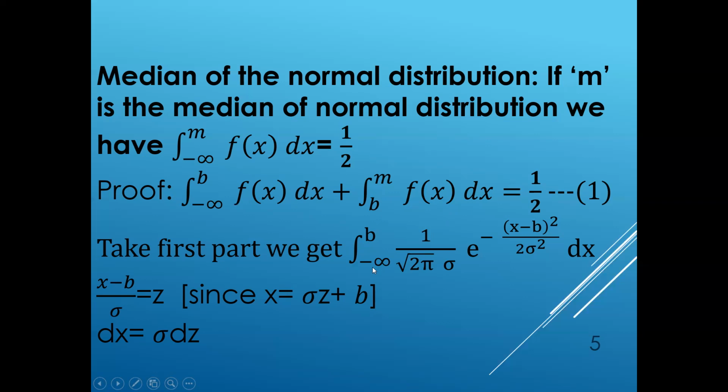Let's take the first part, the integral from minus infinity to b of f of x dx. Here f of x is 1 by under root of 2 pi sigma into e power minus (x minus mu) whole square by 2 sigma square dx. We assume (x minus b) by sigma as z, so x equals sigma z plus b, and differentiating, dx equals sigma dz. Here b is a constant, so the differentiation of b is 0.